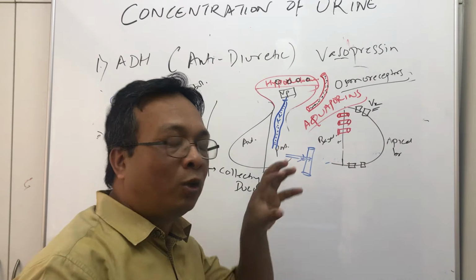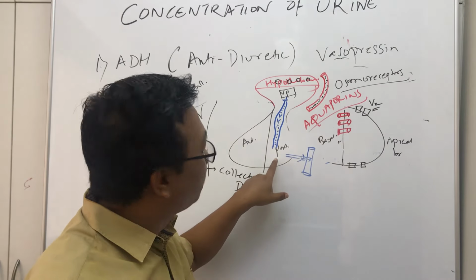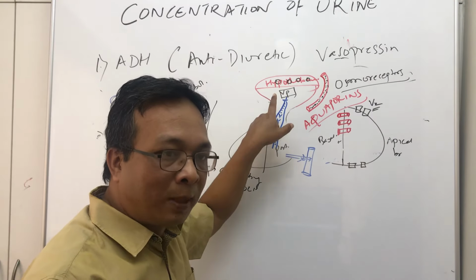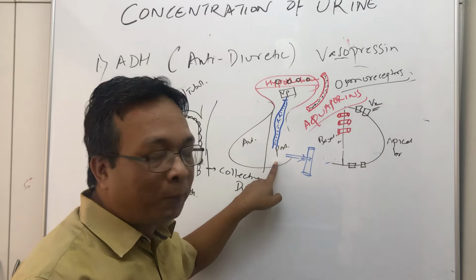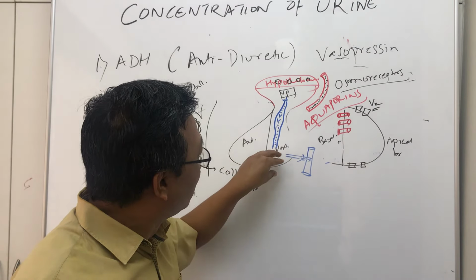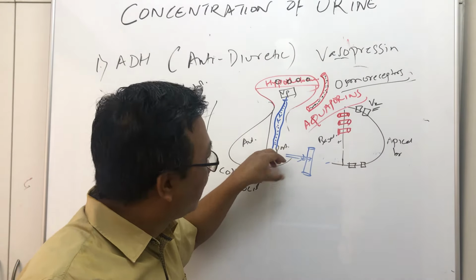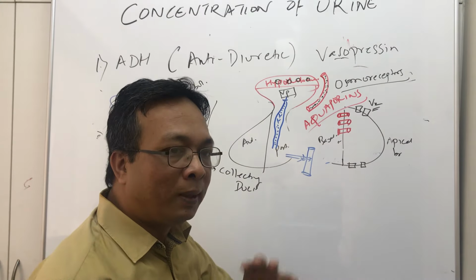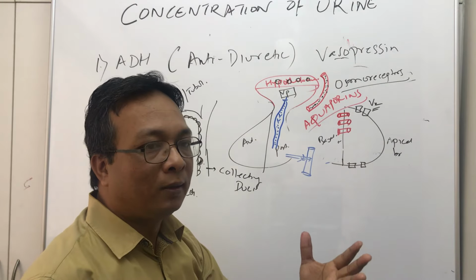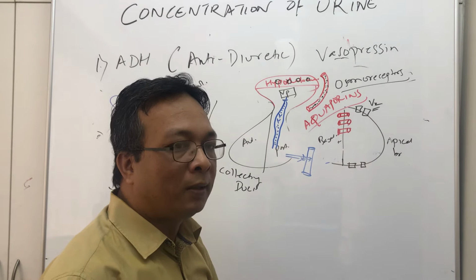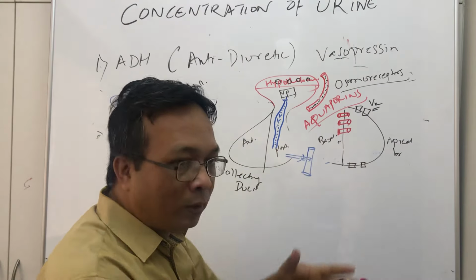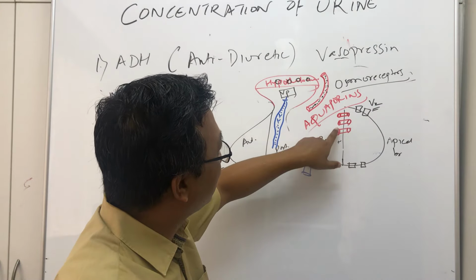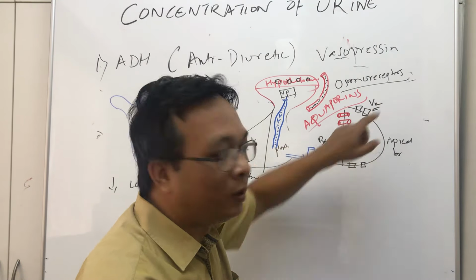So when this vasopressin hormone is released into the blood from the posterior pituitary gland, remember, vasopressin, or antidiuretic hormone, is synthesized in the hypothalamus but secreted by the posterior pituitary gland, because it came through this tunnel and was deposited in the posterior pituitary gland, and then it spills out. When it comes into the blood, ultimately every blood flow goes through the kidney. It will come to the heart, from the heart to the kidney, and from the kidney it will go through the arteries, arterioles, capillaries, and finally reach the nearby vessels.